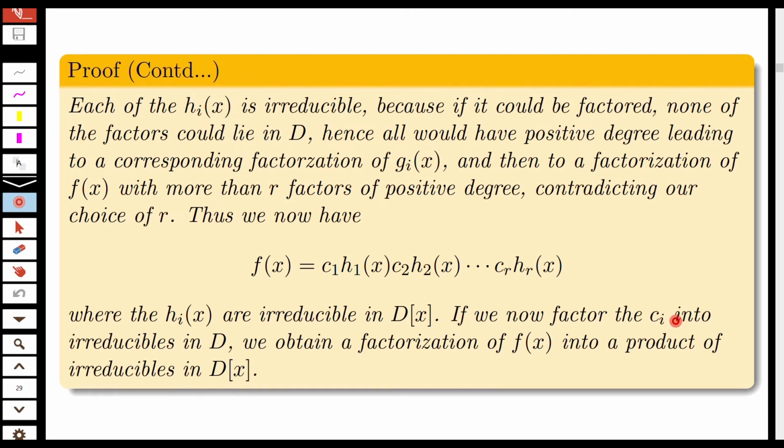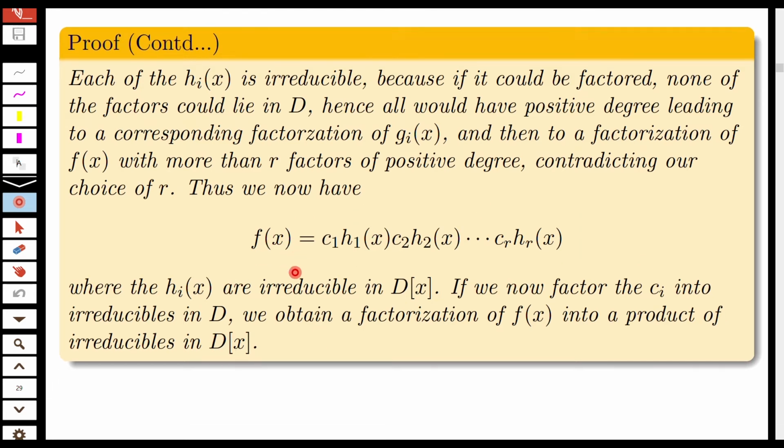Now we factorize each ci into irreducibles in D. We obtain a factorization of f(x) into a product of irreducibles in D[x]. So if we factorize c1 into a product of irreducibles, as a whole we are getting f(x) factorized into irreducibles and irreducible polynomials in D[x]. So f(x) has a factorization into irreducibles. Now it is enough to show that this factorization is unique.